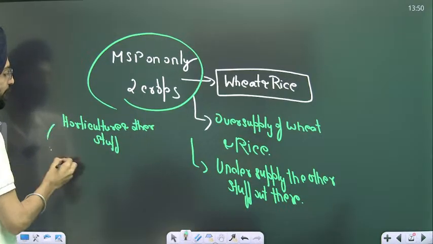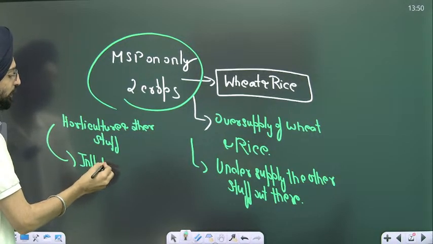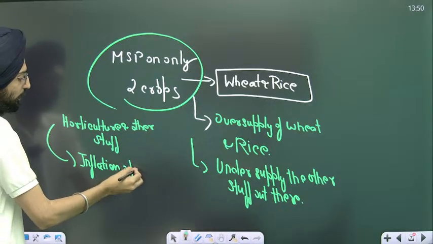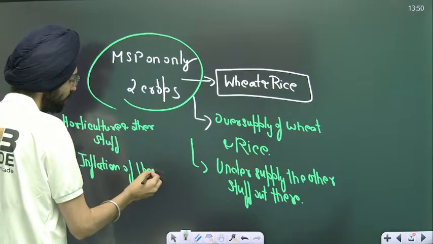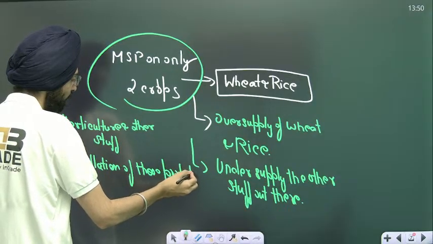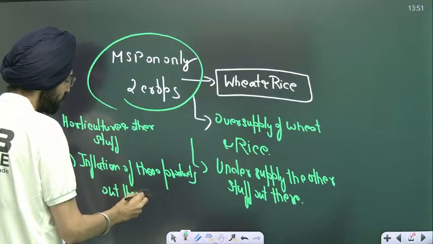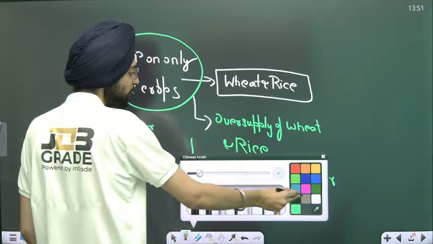It will automatically lead to inflation of these products.